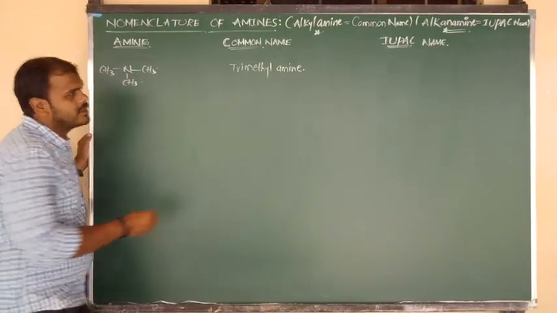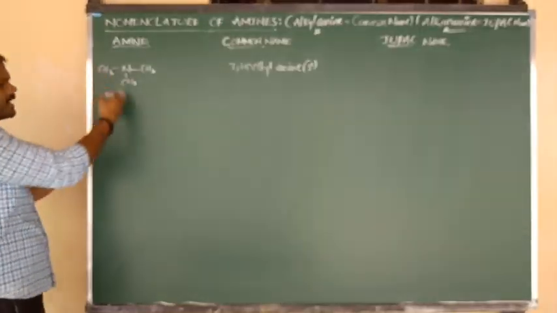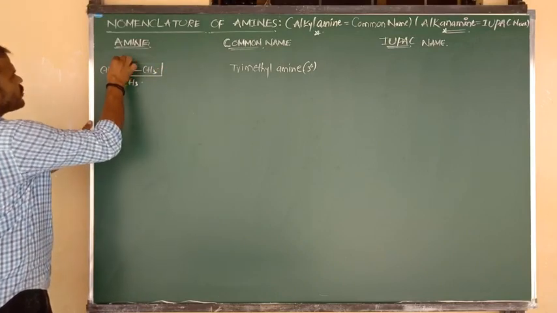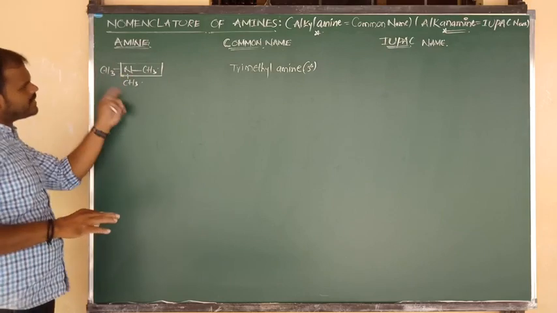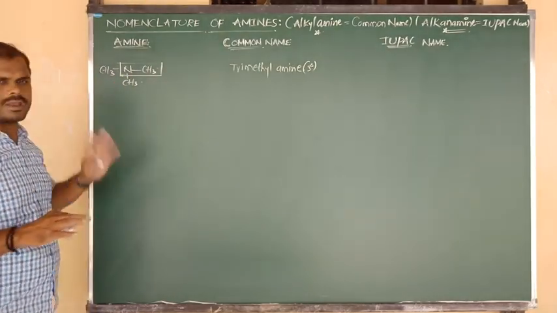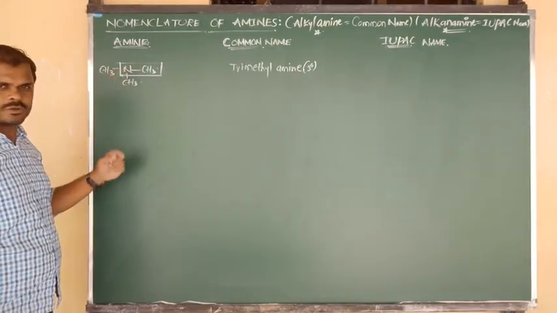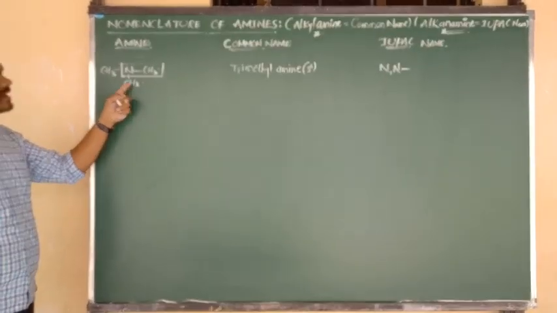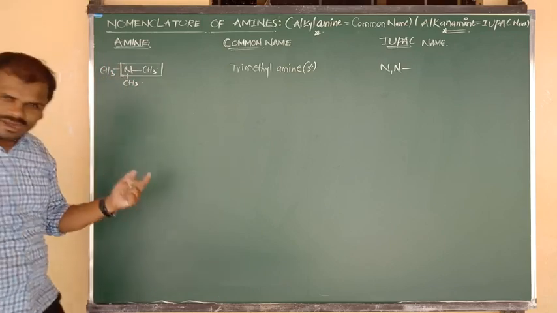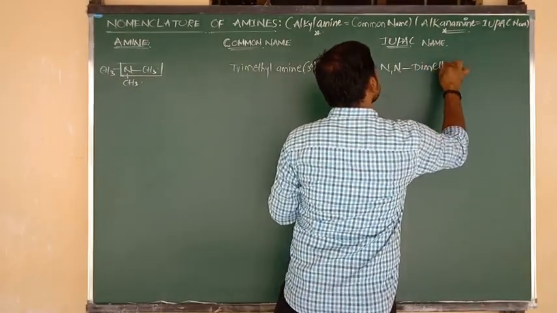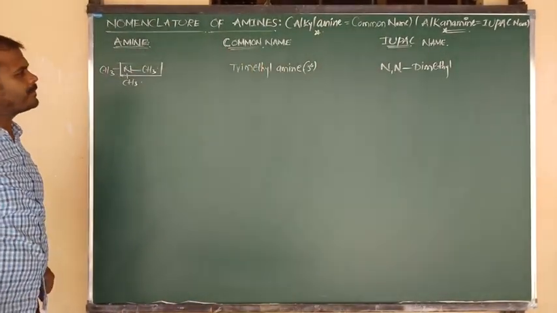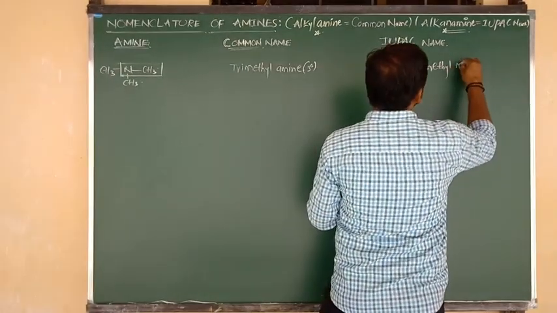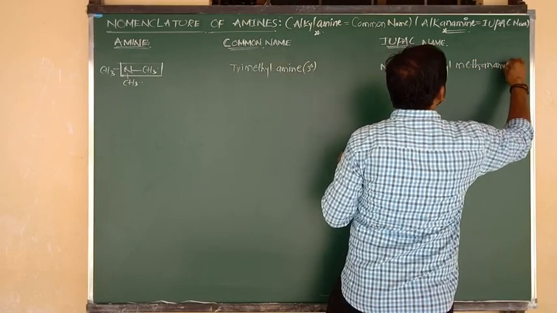Here, 3 alkyl side chains are there in a tertiary amine, but only one alkyl chain acts as the main chain, and the remaining 2 we consider as side chains. All 3 methyls have the same nature, so any one methyl is considered the main chain, and the remaining 2 alkyl groups act as side chains. Two methyl side chains are present on nitrogen, so N,N-dimethyl. The remaining 1 carbon, single bond, functional group amine: N,N-dimethylmethanamine. I hope you understand this answer clearly.